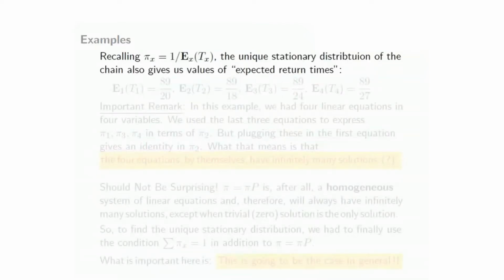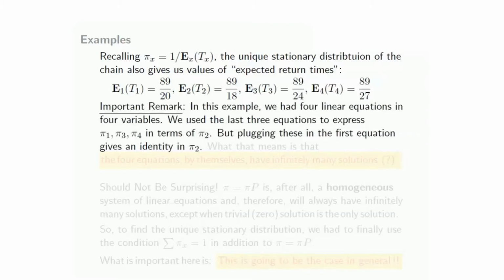Now recall that in general pi x is supposed to represent the reciprocal of Ex Tx. So once you find the unique stationary distribution, you also in turn get the values of these expected return times. In particular, E1 T1 would be the reciprocal of pi 1, which of course is 89 by 20, and so on. So once you solve for the stationary distribution, from that you also get the values of the expected return times for each state starting from that state.